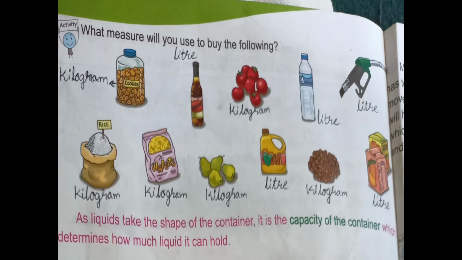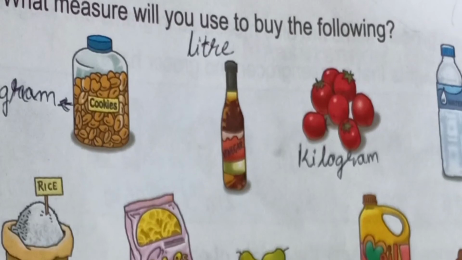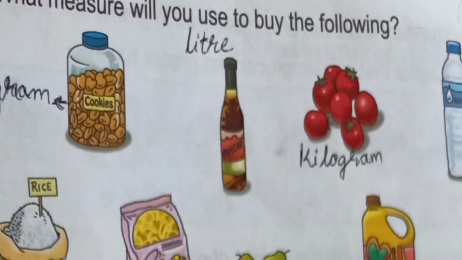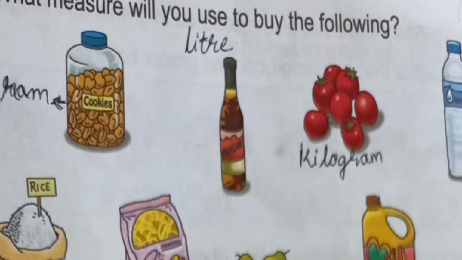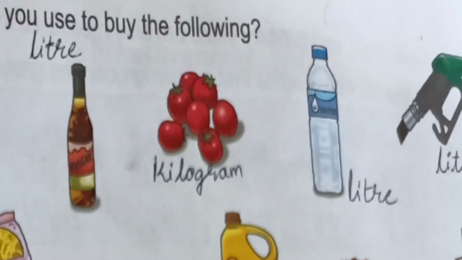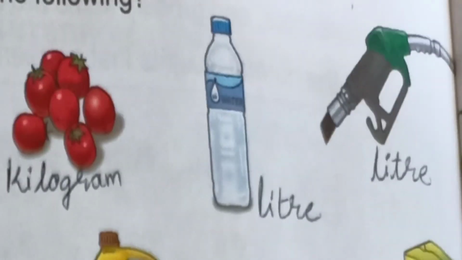What measures will you use to buy the following? Yes, buy the following things. They are given some objects. Here are the cookies. Cookies, how are we going to measure? Kilograms. And here is a liquid. That one we are going to measure with liters. And tomatoes we are going to measure in grams, kilograms. Okay, again water we are going to measure in liters. All liquids are measured in liters and milliliters. Here petrol also we are going to measure in liters.